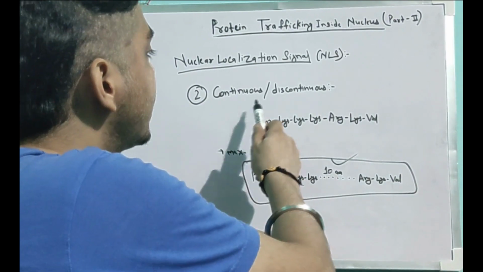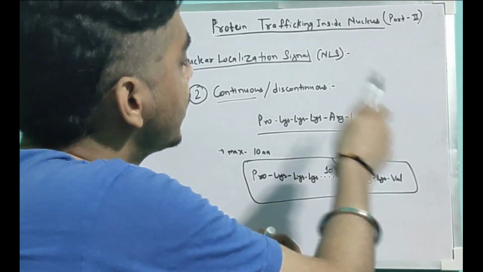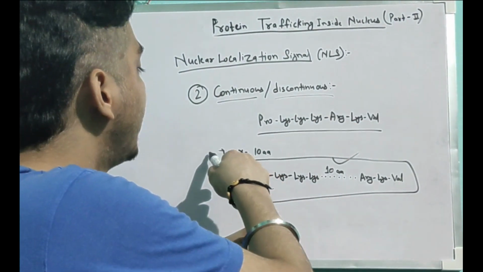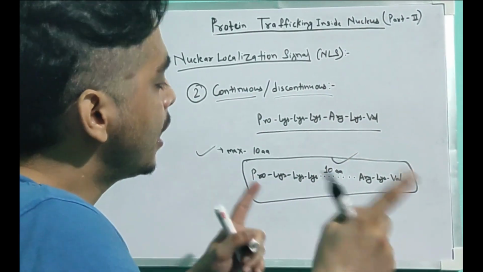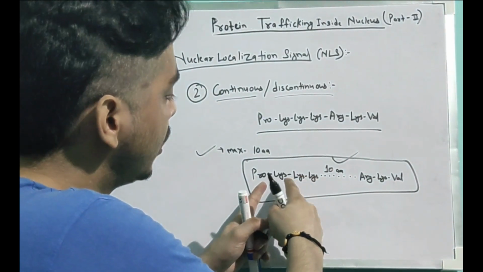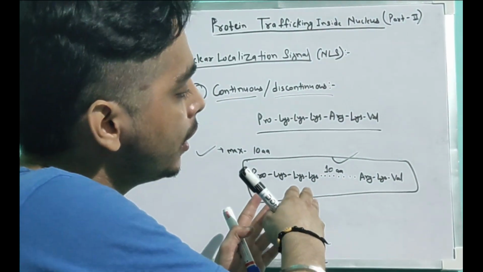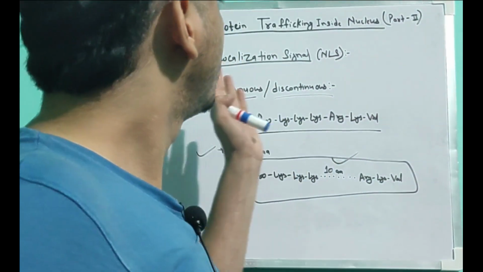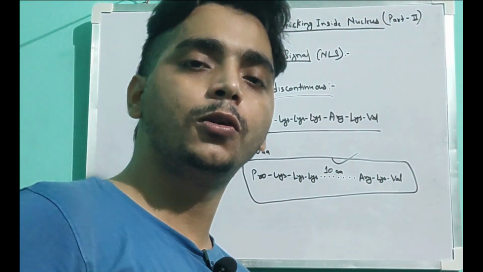Why? Because I just said this sequence can be continuous, meaning the 7 amino acids are together, or discontinuous by a maximum of 10 amino acids. So the sequence can be continuous or discontinuous.